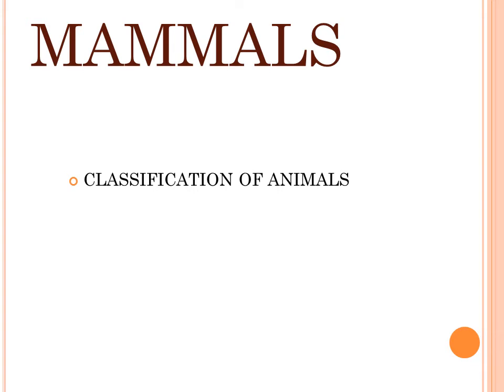Another characteristic, they live on land except the marine mammals like the whale, seal, walrus, dolphin, sea lion, porpoises, polar bear, and others.